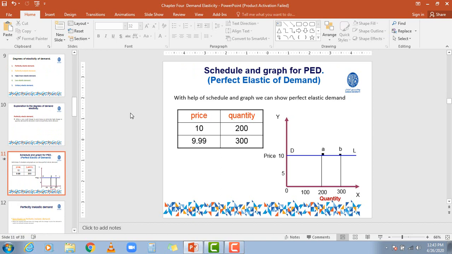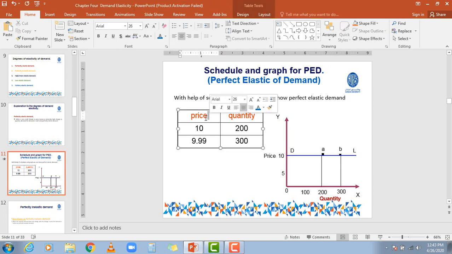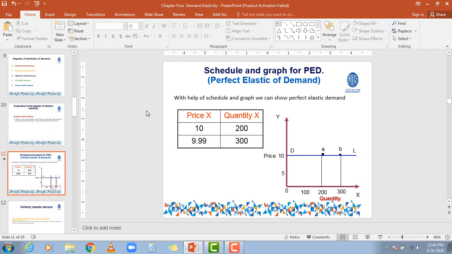Okay, now here we will understand the perfect elastic demand with the help of a table and graph. My dear friends, as you can see in the table here, on the left hand side we have shown the price level, and on the right hand side we have shown the quantity demanded of X commodity. X commodity can be anything like a car, a laptop, a motorcycle, a house, or fruits.